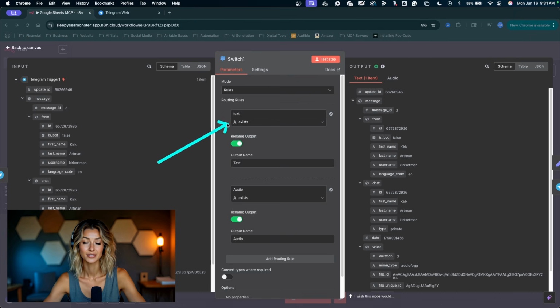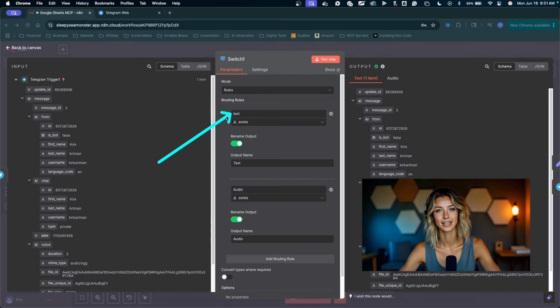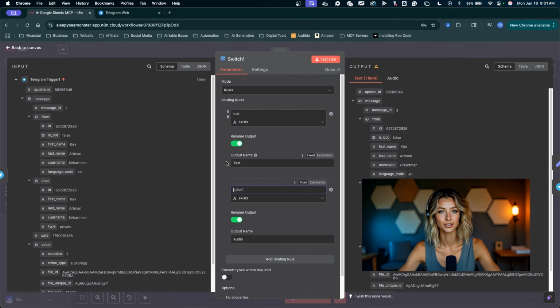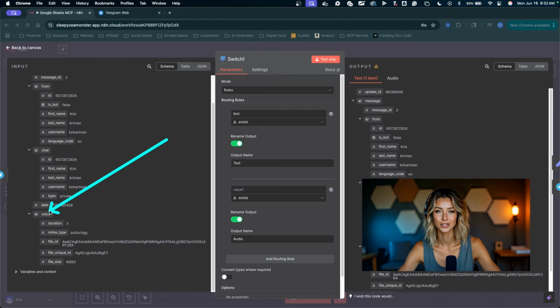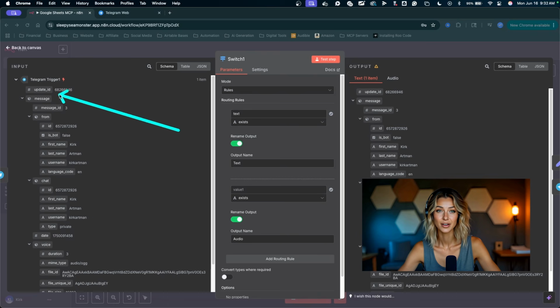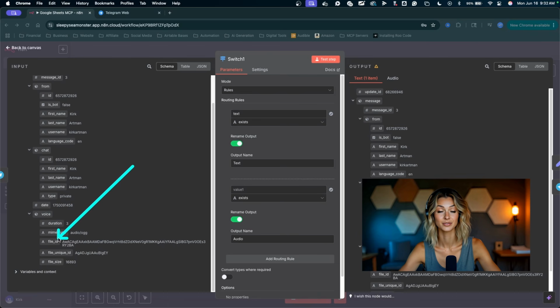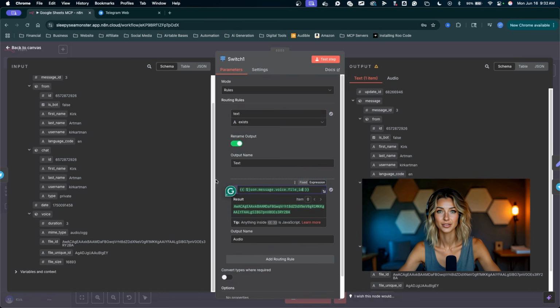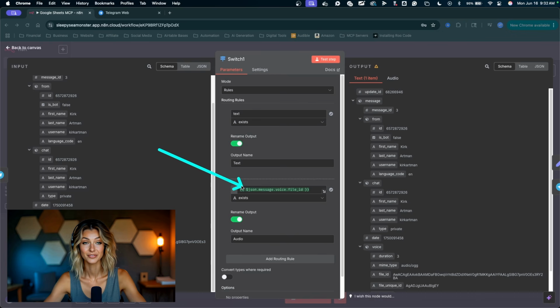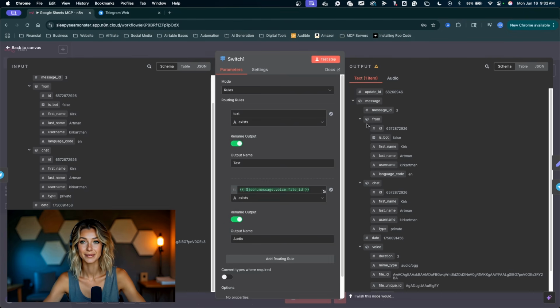So yes, it looks like we actually forgot to dynamically add the text from the input to this field over here. So we'll do that now for the audio just to make sure that is functioning. Delete out our placeholder, and we can come down on the voice object. This is coming from our Telegram trigger node. Inside the voice object, we have a file ID. I'm going to click and drag the file ID into the first value here. Now we are saying if the file exists, run down the audio route. We didn't actually do that for the text route. That's okay. We can fix that in a little bit.